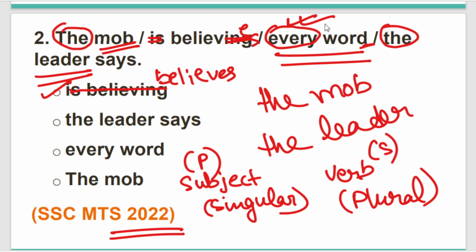And when we are saying is believing, that means the activity is happening right now. It is continuing right now. In that case, we cannot say every word. I hope you can understand from how many logics we can come to this conclusion that the word will be believes. So our correct sentence is: the mob believes every word the leader says. I hope the question is clear to you.